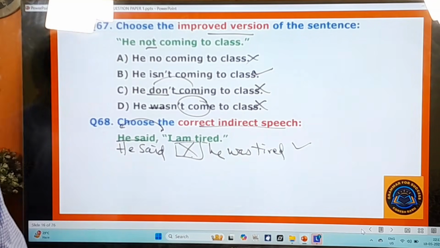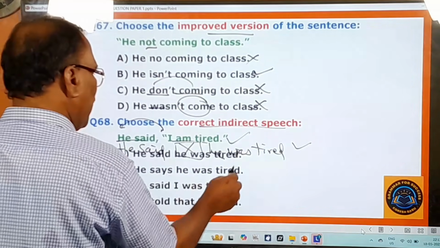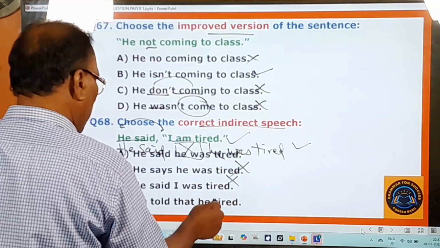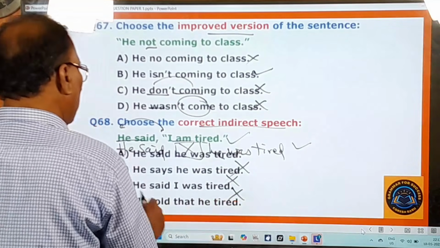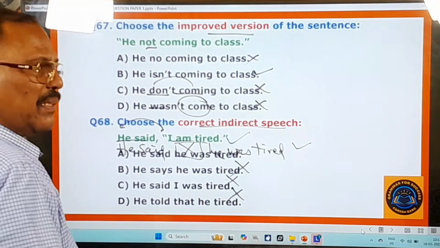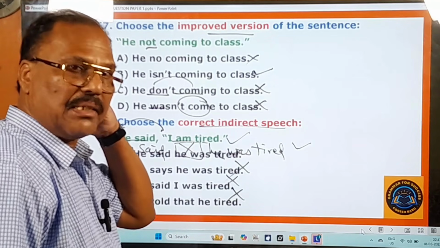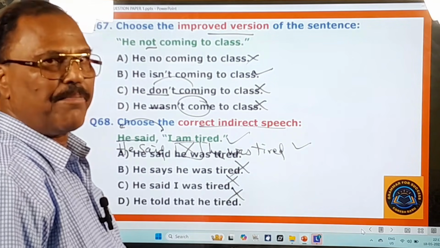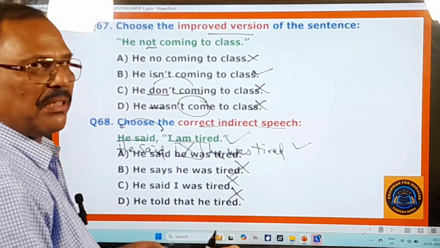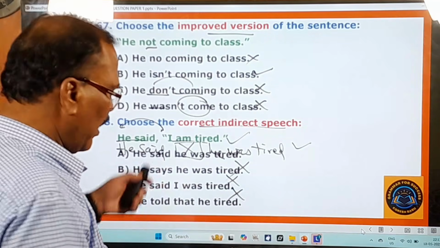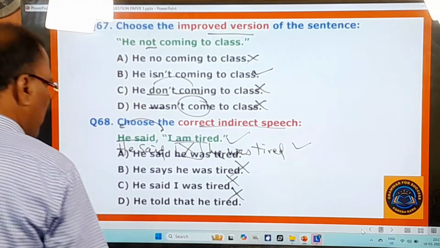And let us look at the given options. He says he was tired, no. He said I was tired, no. He told that he tired, no. So in this way, the very first one is the right one. That can be used, that need not be used. And there is no problem. Grammatically, it is not incorrect, right?